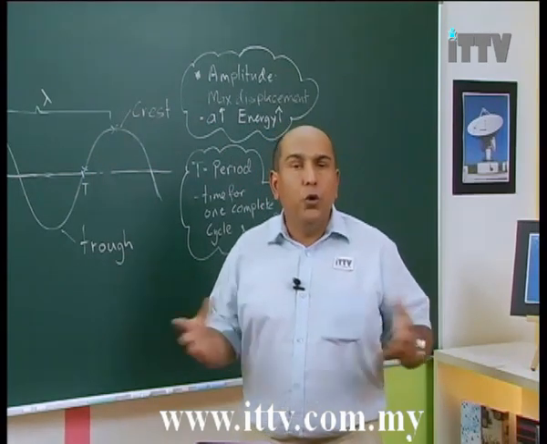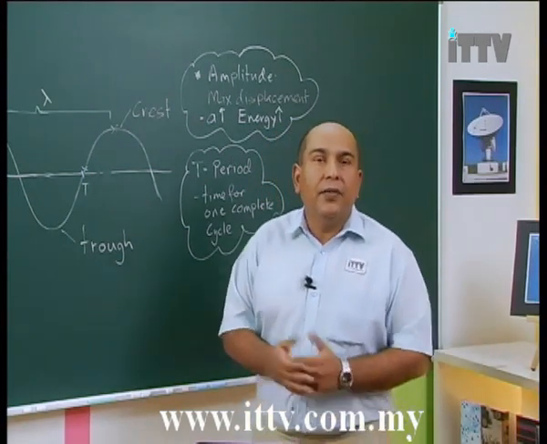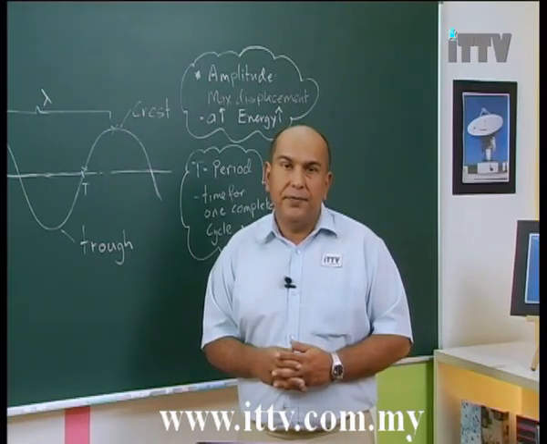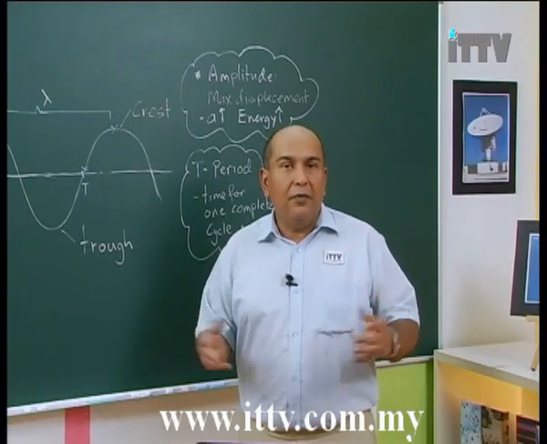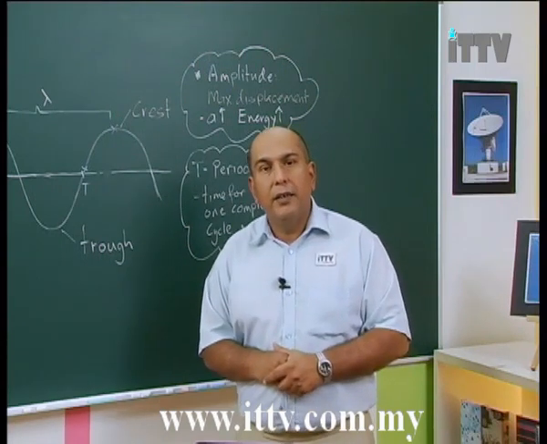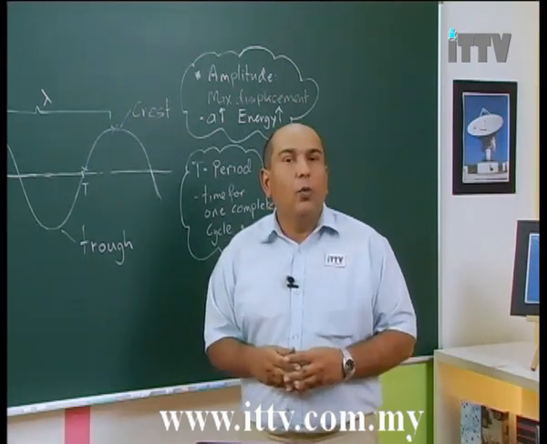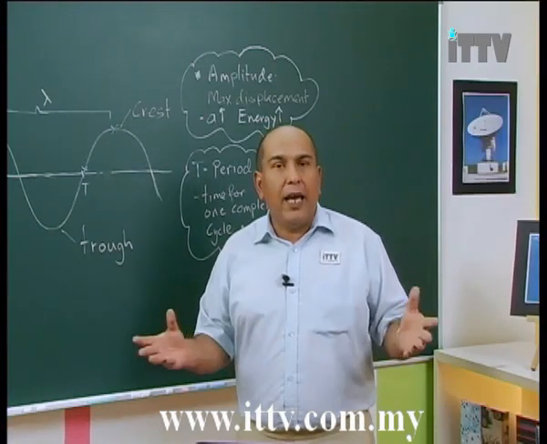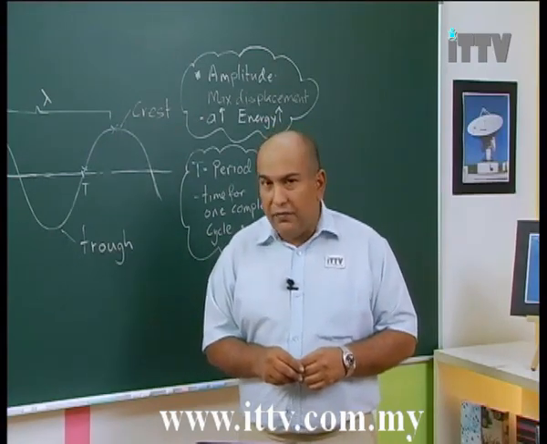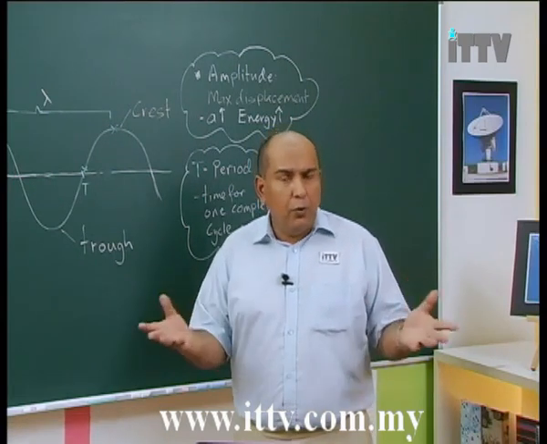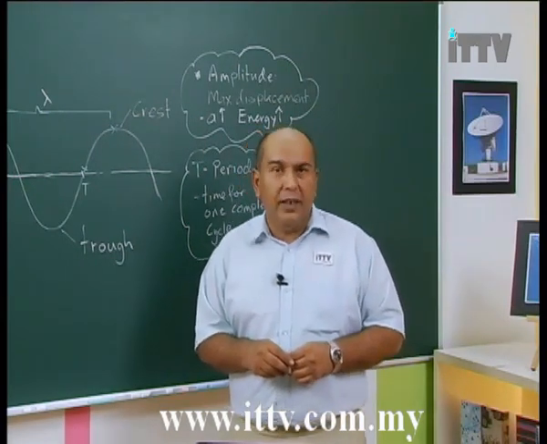If you have 2 waves in 1 second, then what you have is a frequency of 2 Hertz. If you have 100 waves in 1 second, what would your frequency be? Correct, it would be 100 Hertz. Let's try on the other side of the scale. If you had 1/4 of a wave in 1 second, what would your frequency be? It would be 0.25 Hertz.